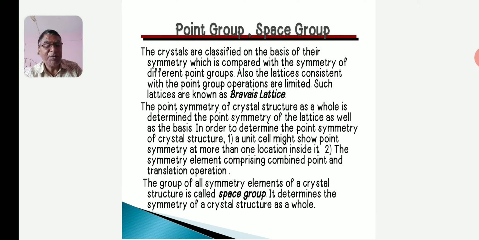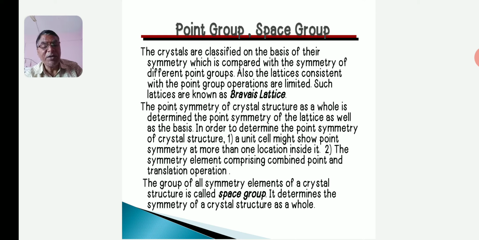In case of space group, the group of all the symmetry elements of a crystal structure is called a space group. In case of point group, the group of such symmetry operations at a point is called a point group. Second point: space group determines the symmetry of a crystal structure as a whole in space, but in case of point group, the point symmetry of a crystal structure as a whole is determined by the point symmetry of the lattice and the basis.